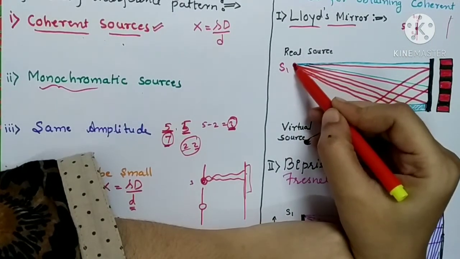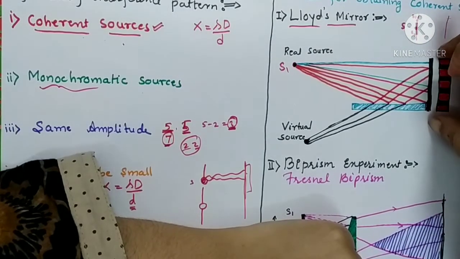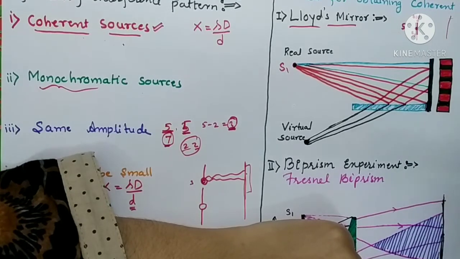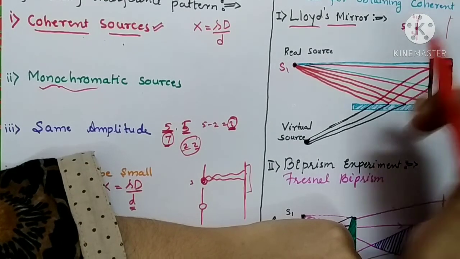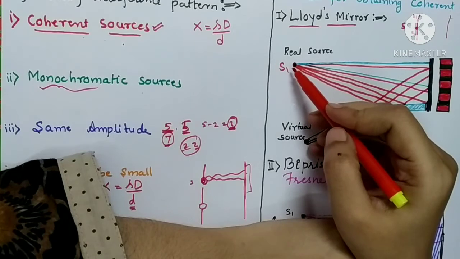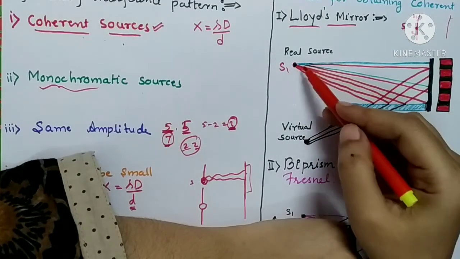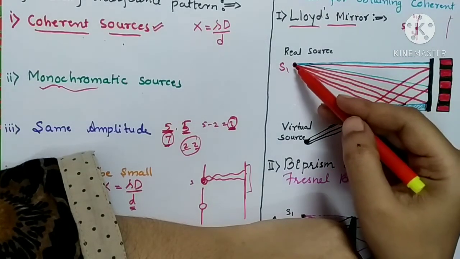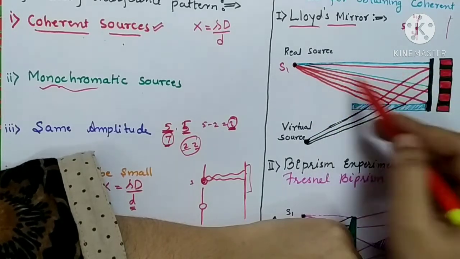This is a source of light. So what will happen? And here we have placed the screen. Remember that this screen is a screen of microscope or objective of microscope, from where we are observing the interference pattern. So what will happen? The light waves emitting from the source S1 may directly fall on the screen, and so these light blue color lines show the waves which are directly reaching the screen.